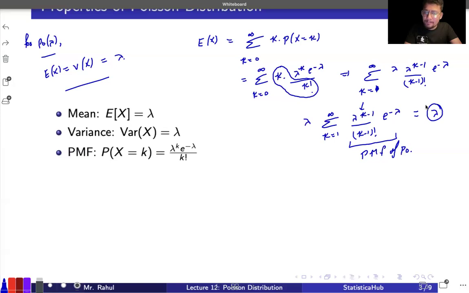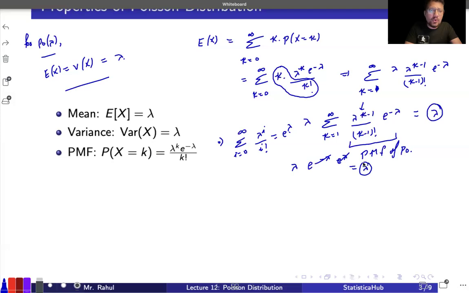Or in the other sense, you can think about this particular part in a generalized format: summation i running from 0 to infinity of lambda raised to the power i over i factorial. What is this? This is just the expansion of e raised to the power lambda. So from this part also, you can go for lambda e raised to the power minus lambda times e raised to the power lambda. Cancelling out, I'm left with lambda only. Okay, so I hope that makes sense, that the expected value will be lambda only.